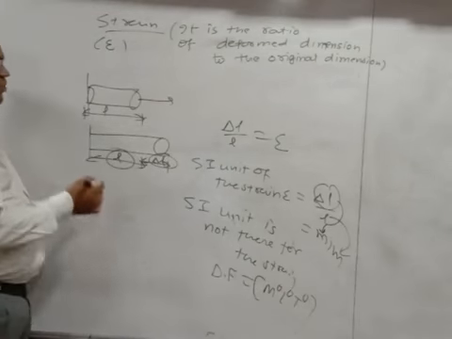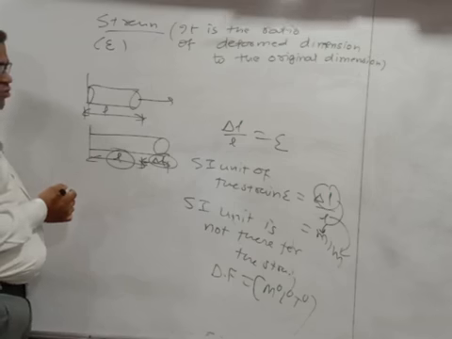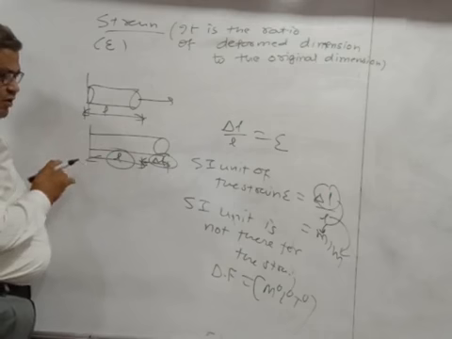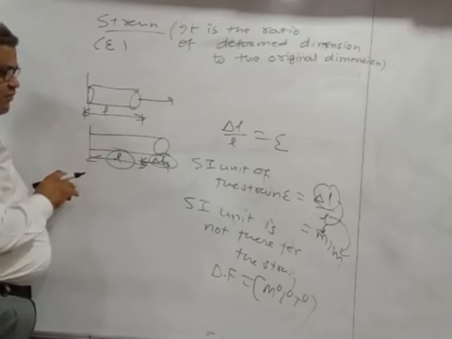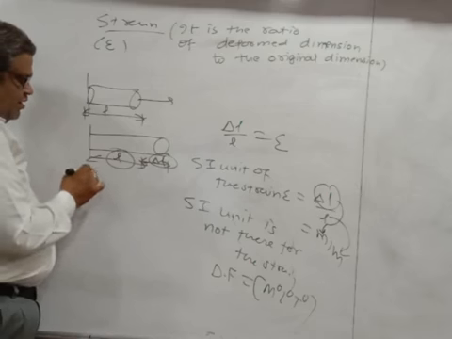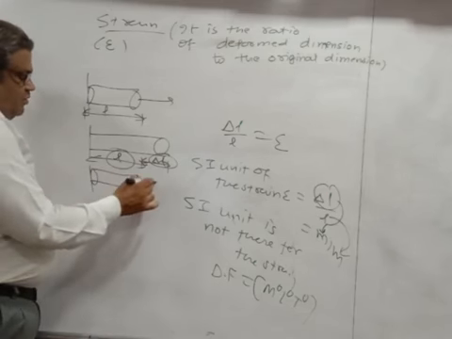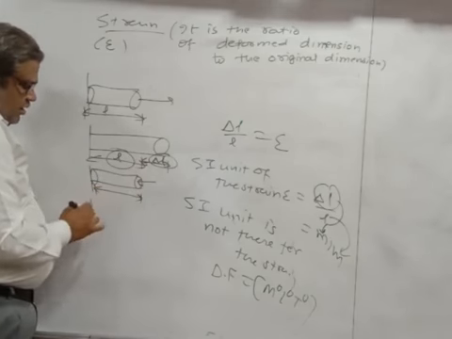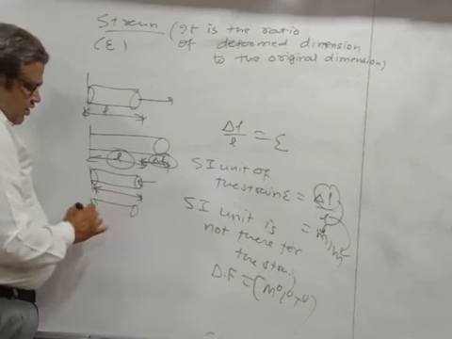Now we are not always going to elongate or deform in the same direction as that of the force. Suppose the force is compressive in nature. This is the original length, and after deformation the length has become this much.